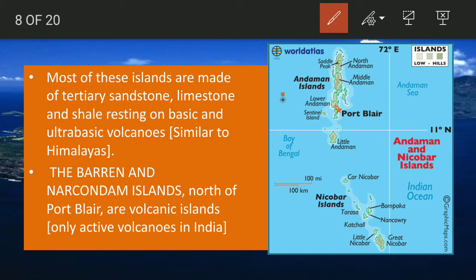The Barren and the Narcondam Islands north of Port Blair are volcanic in origin. So basically जो आपके नॉर्थ अंडमान में पड़ते हैं, बैरन और नारकोंडम आइलैंड इस रीजन में, वो एक्टिव वॉल्केनोज है इंडिया के. So do remember that India is having 2 active volcanoes here in the north, sorry, north of Port Blair, not North Andaman, here in the South Andaman only.